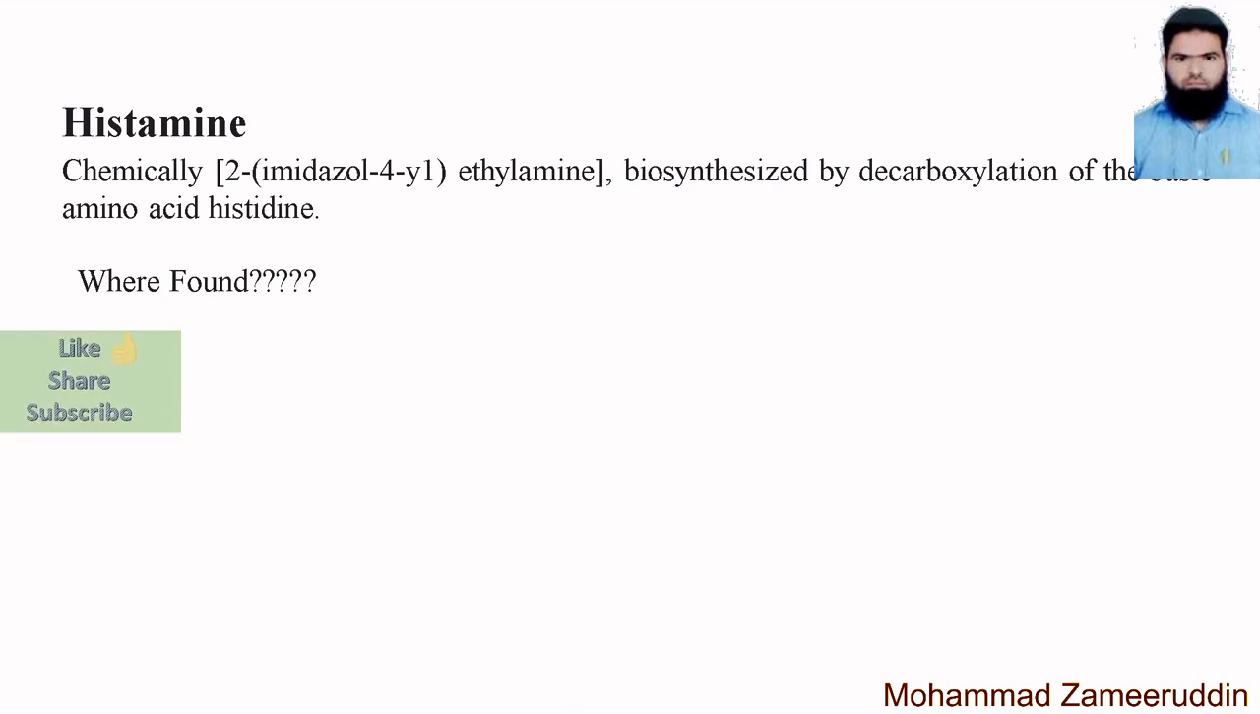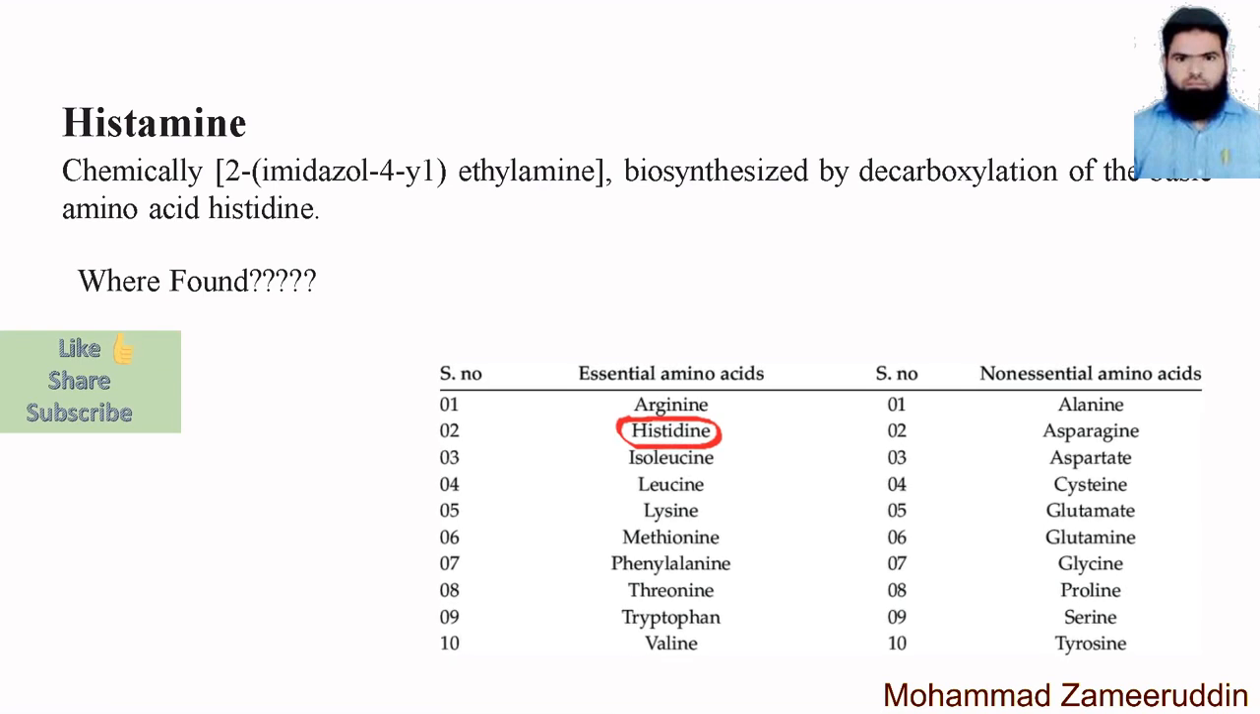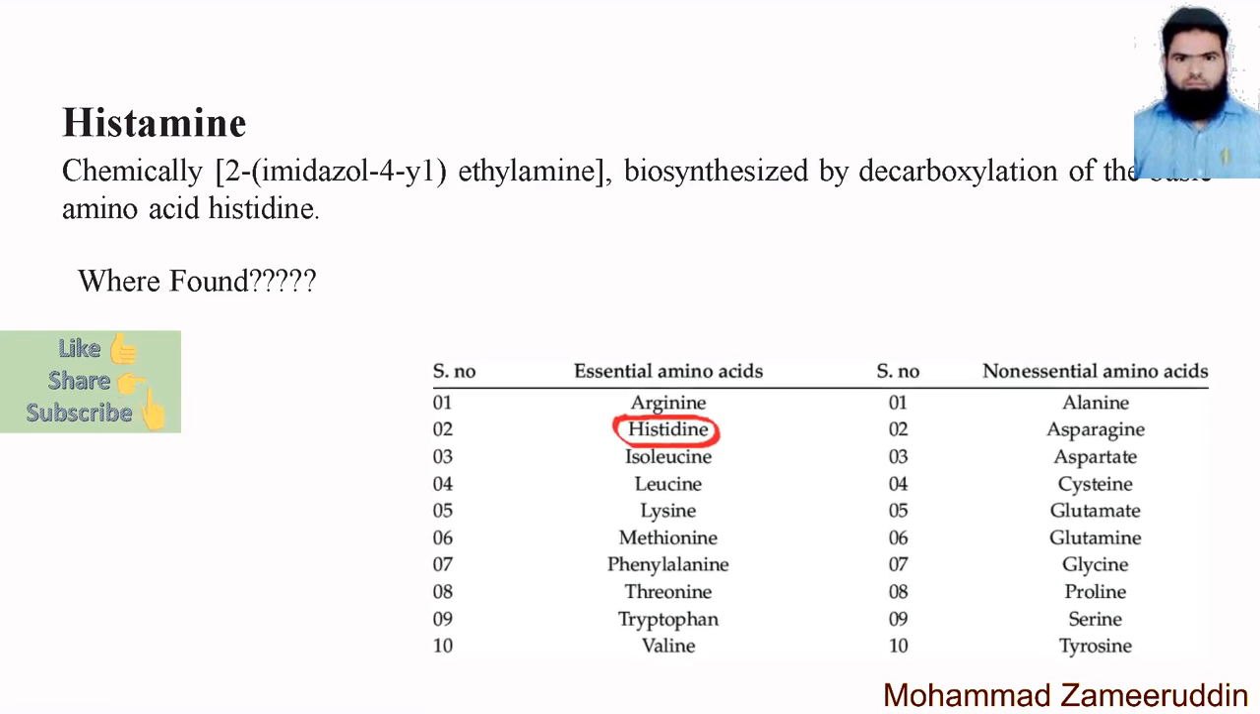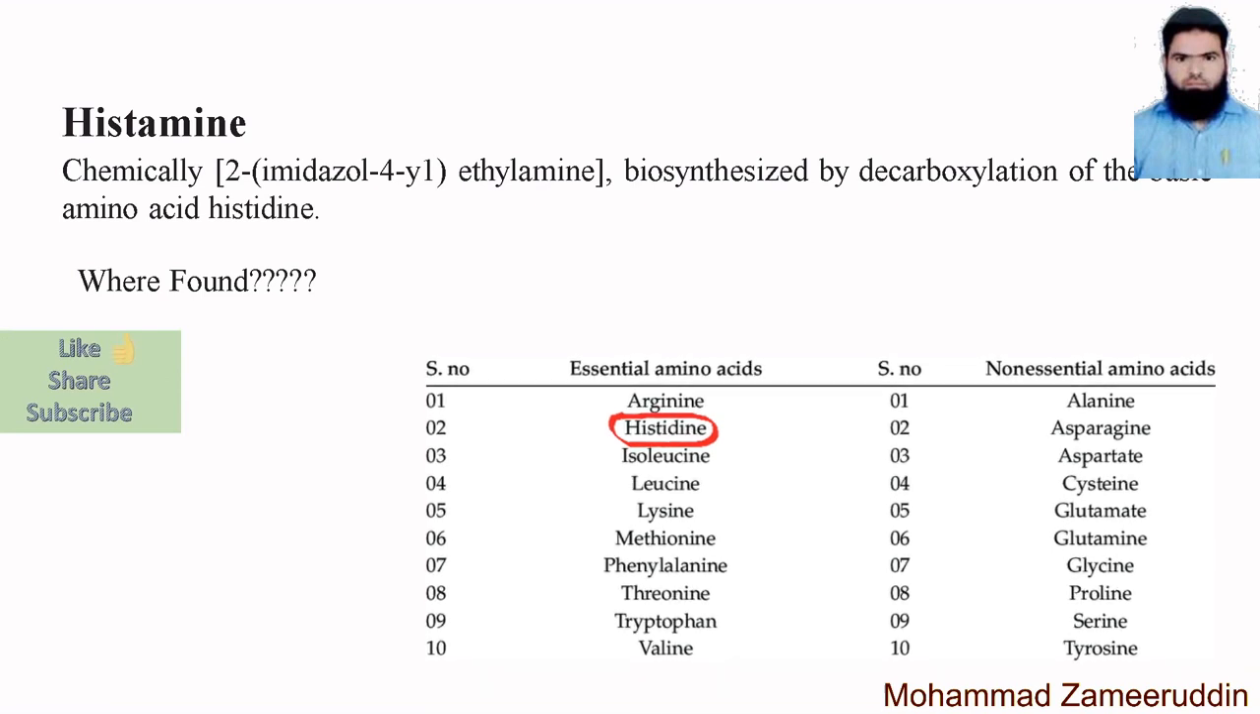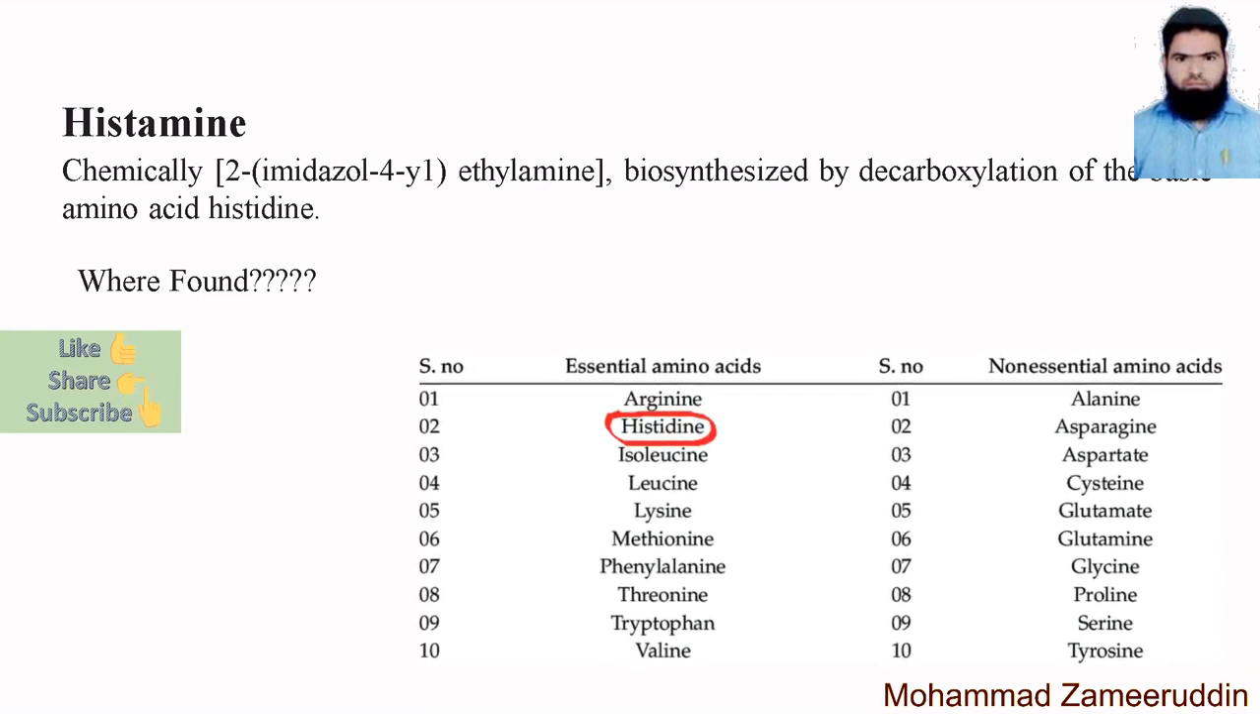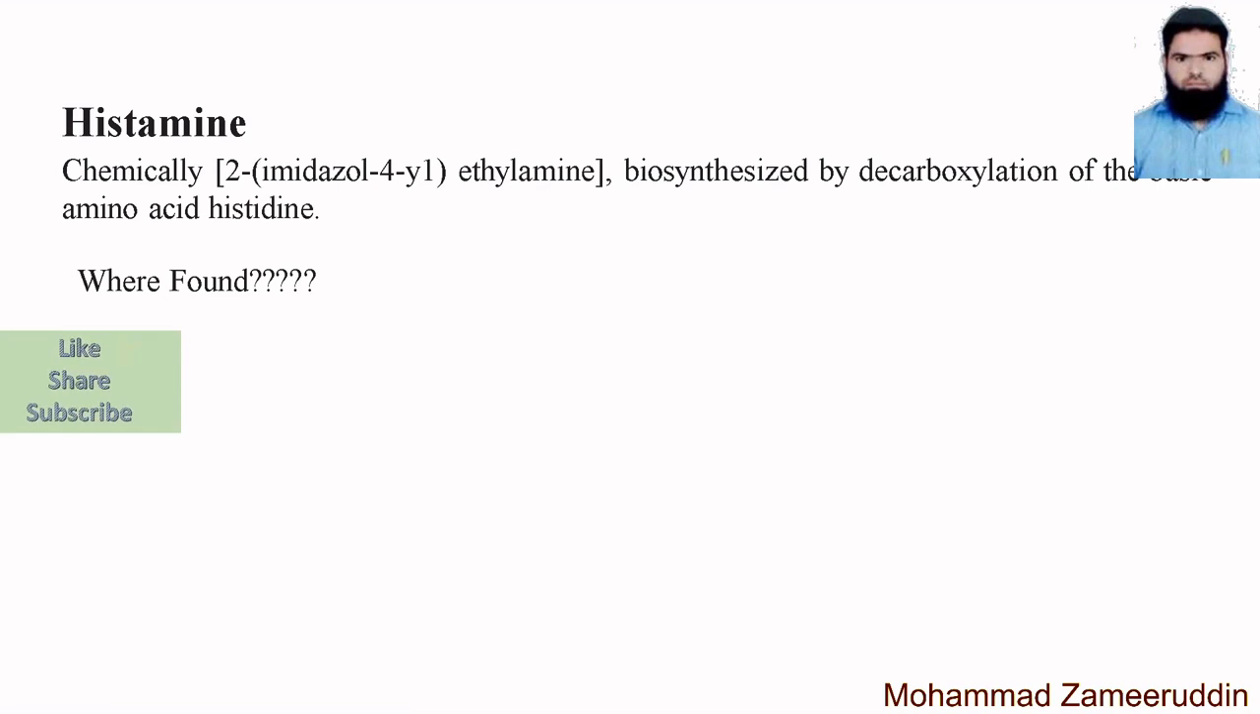It is biosynthesized by decarboxylation of the basic amino acid, that is histidine. We have learned in B Pharm first year or second year in biochemistry, in the chapter of proteins, that there are 20 amino acids in the body. So one of the amino acids is histidine. This histidine is a precursor for the synthesis of histamine. Now where is this histamine found?